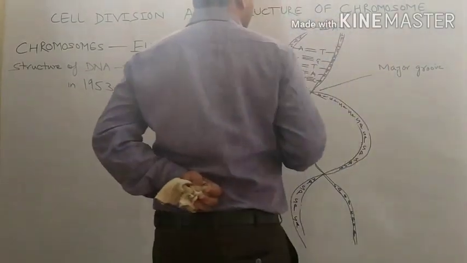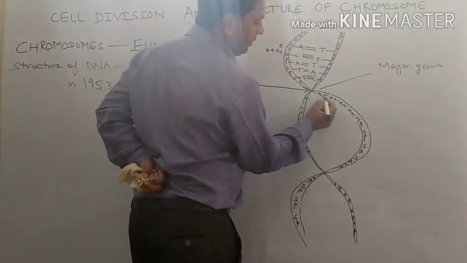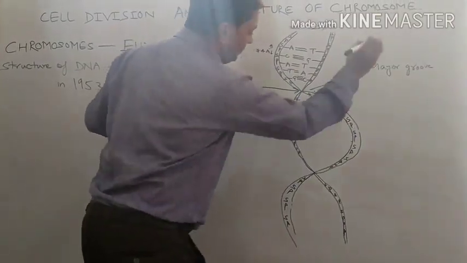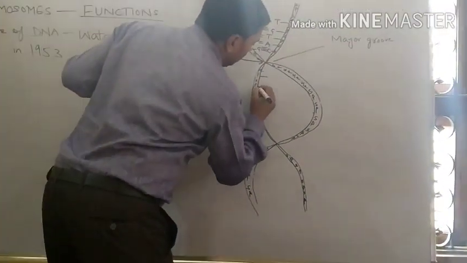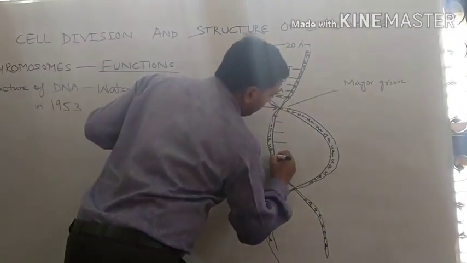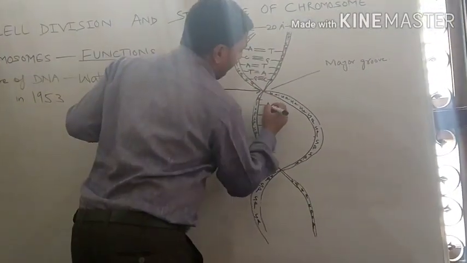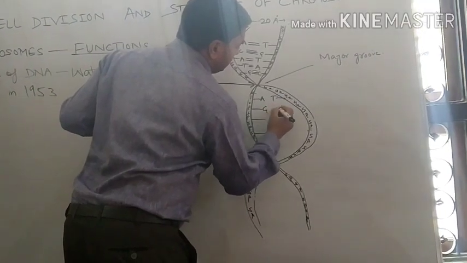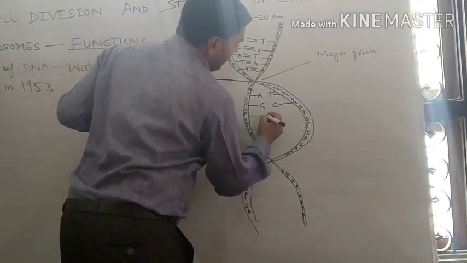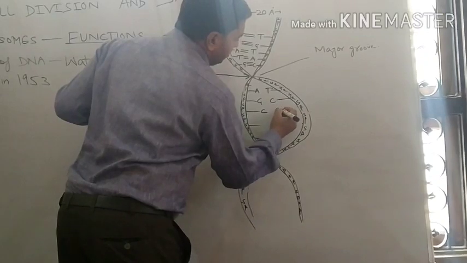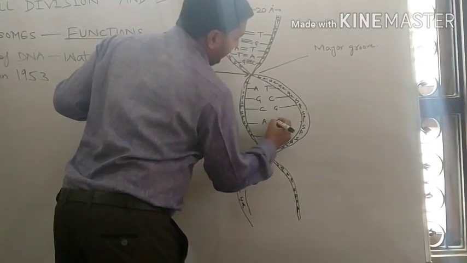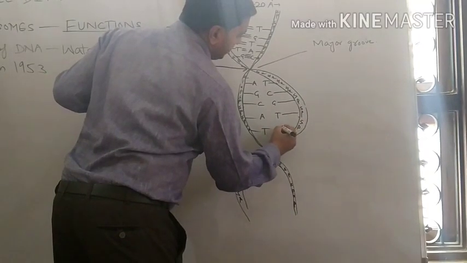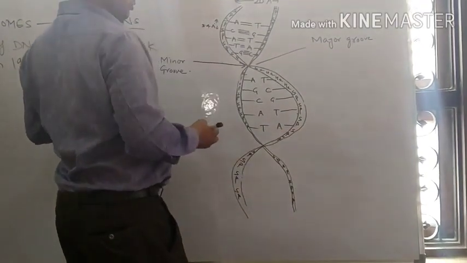We have drawn this. 5 base pairs will come in this. We will draw them also. 1, 2, 3, 4, 5. 5 base pairs will come. AT, GC, CG, AT, TA. 5 base pairs are there.